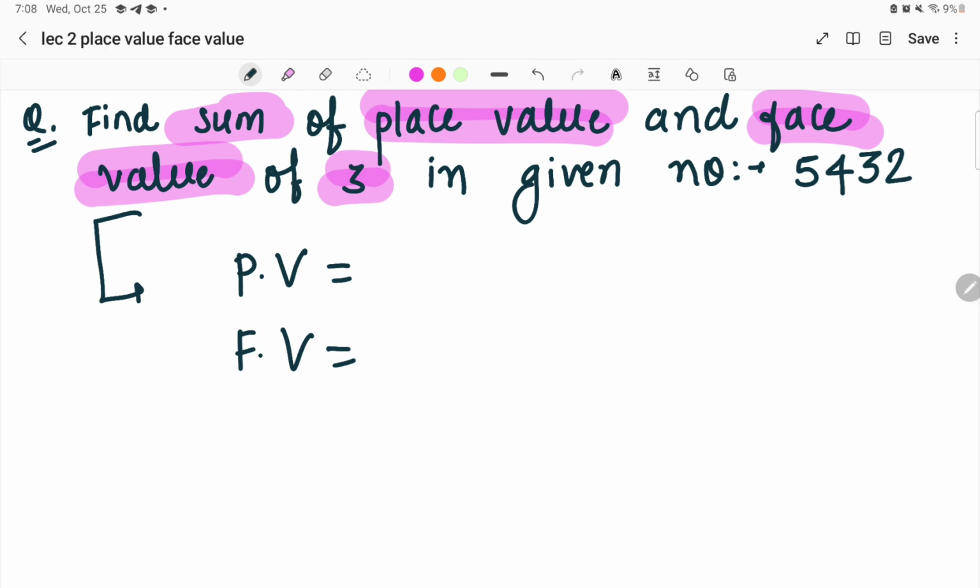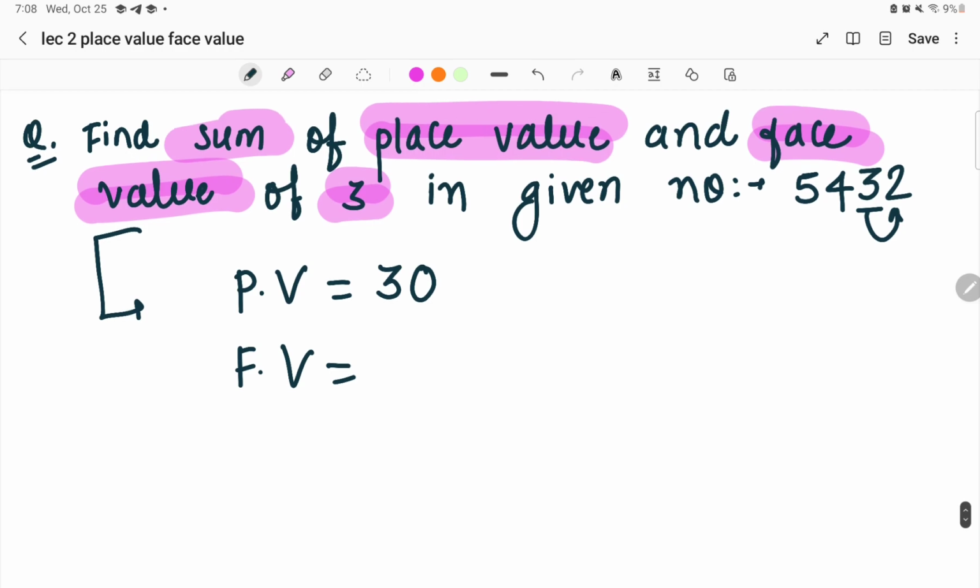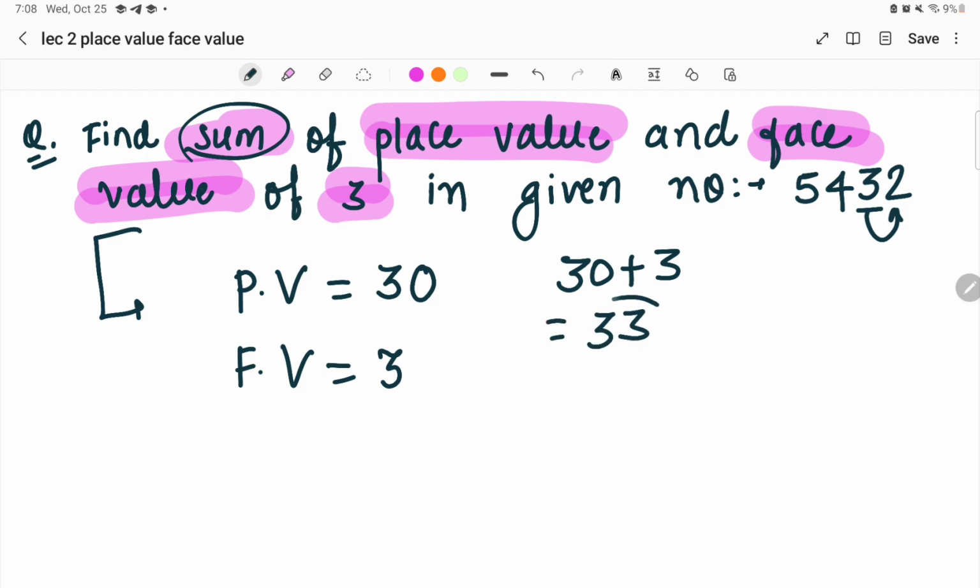The place value is what I have told you: write the number as it is and find how many digits are there after that particular number. After 3 there is only a single digit, so a single 0 will be given. The face value is the number itself, so the face value of 3 is 3 only. They have asked us to find the sum, so place value plus face value, that is 30 plus 3, gives 33. They can also ask us to find the difference, which means subtraction, of the place and face value. So this was the category of question that can be asked in your examination directly.